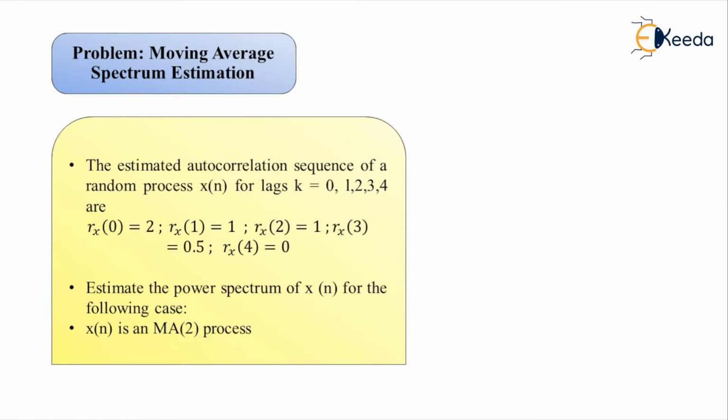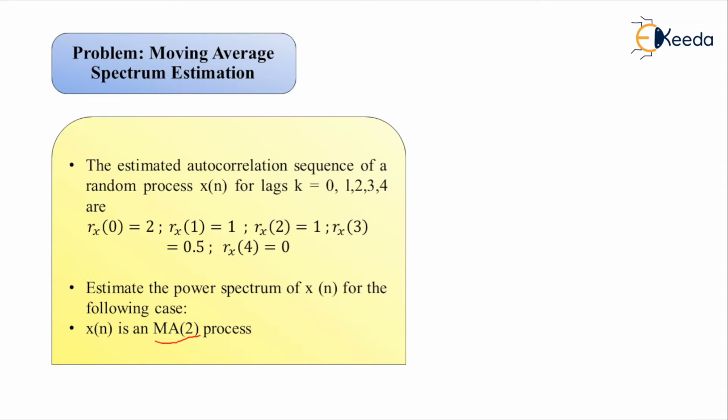So now in this case, the same given details we have to use for the power spectrum estimation when the input discrete time random process represented by x of n is MA(2). So I can say that it is the second order moving average discrete time random process here.